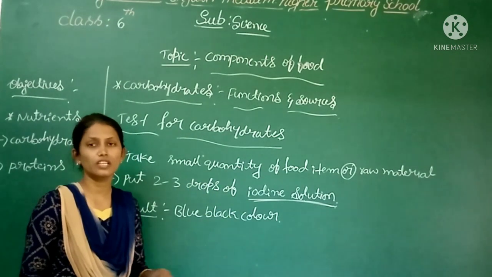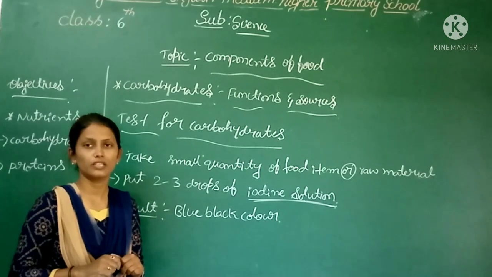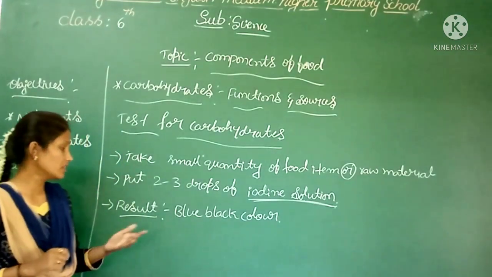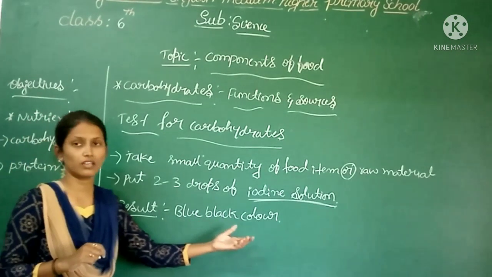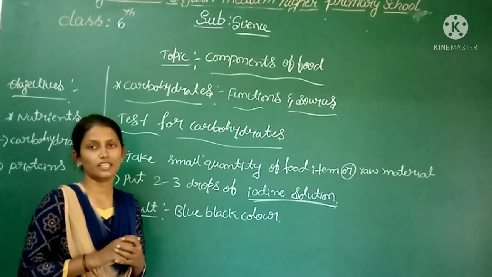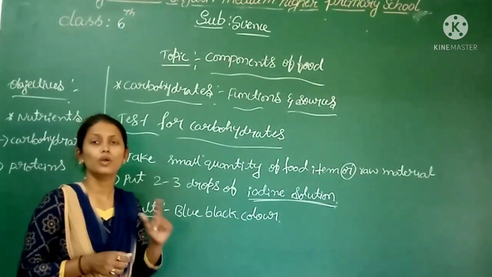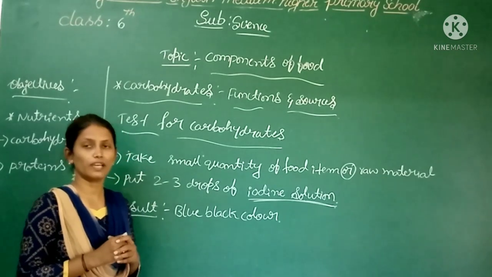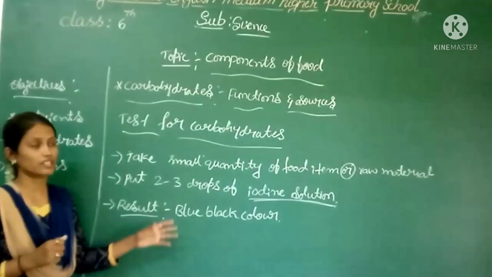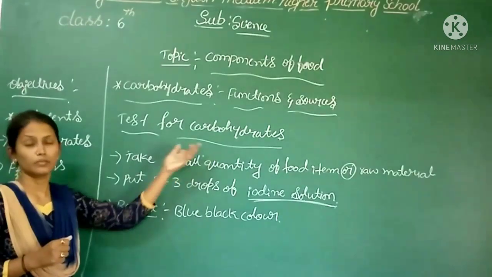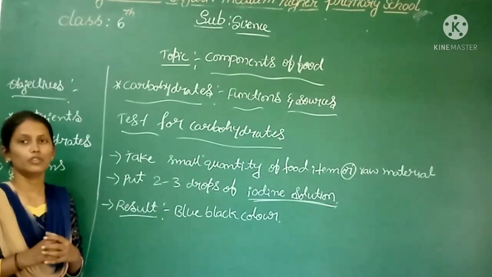You have to observe the change in color on the surface of the bread. You might have noticed that the bread turns blue black in color. Then what does it indicate? If the food item, after adding the iodine solution, turns blue black in color, then it indicates the food item is rich in carbohydrate. Means here the bread contains carbohydrate nutrients.